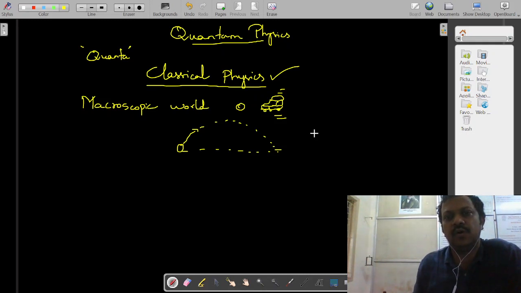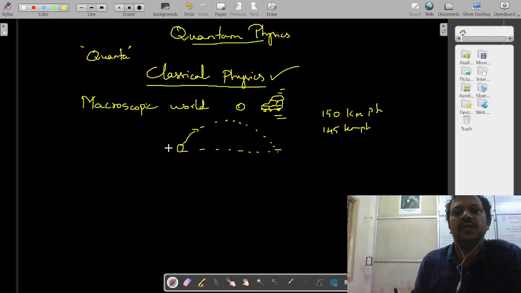So a bowler who is bowling to a cricket batsman, immediately after that ball, they will mention that the ball is about 150 kilometer per hour, or 145 kilometer per hour. These things are possible with the help of these equations.